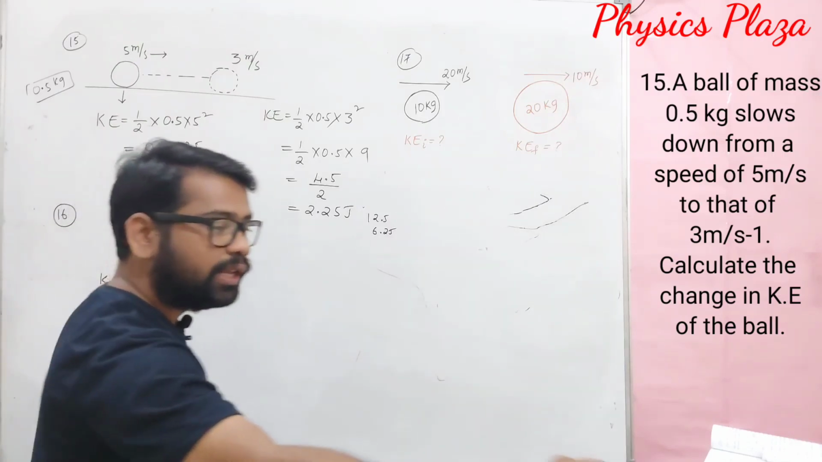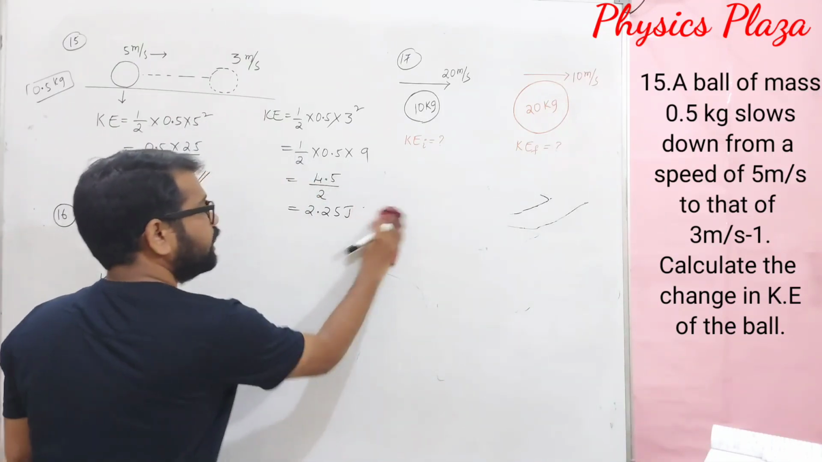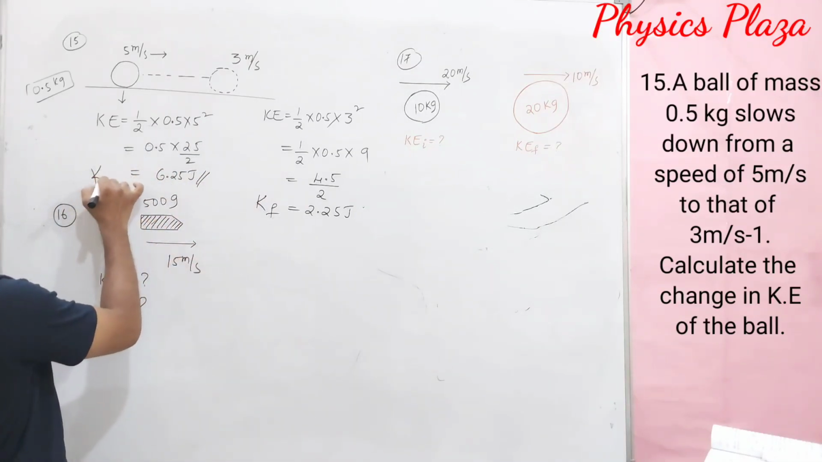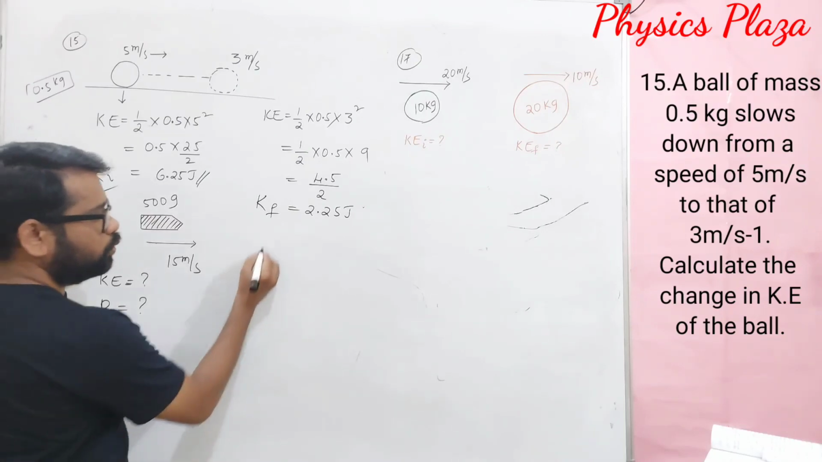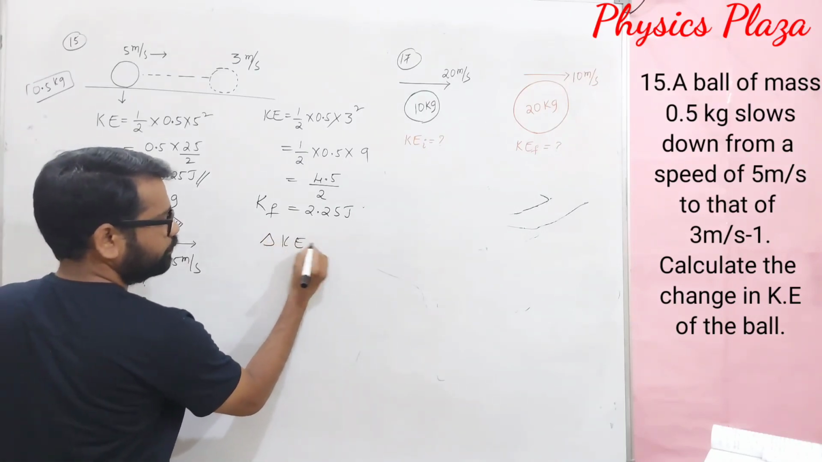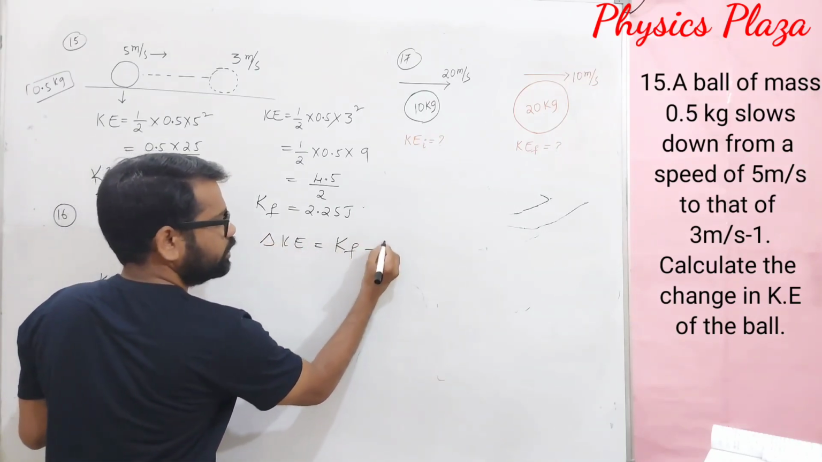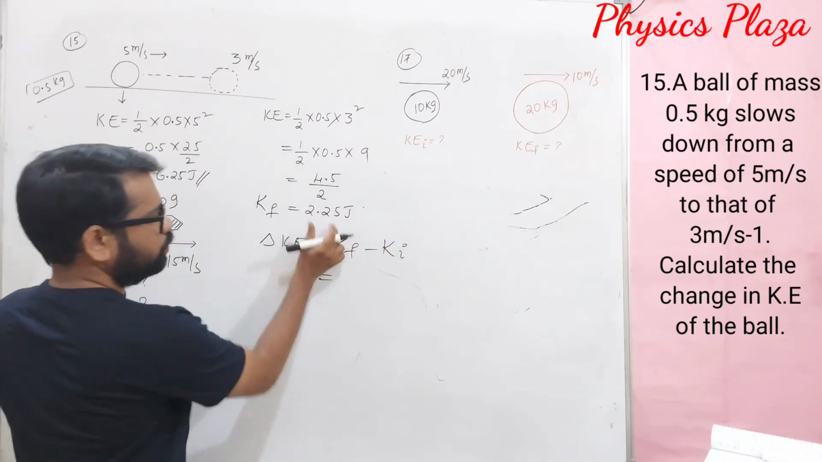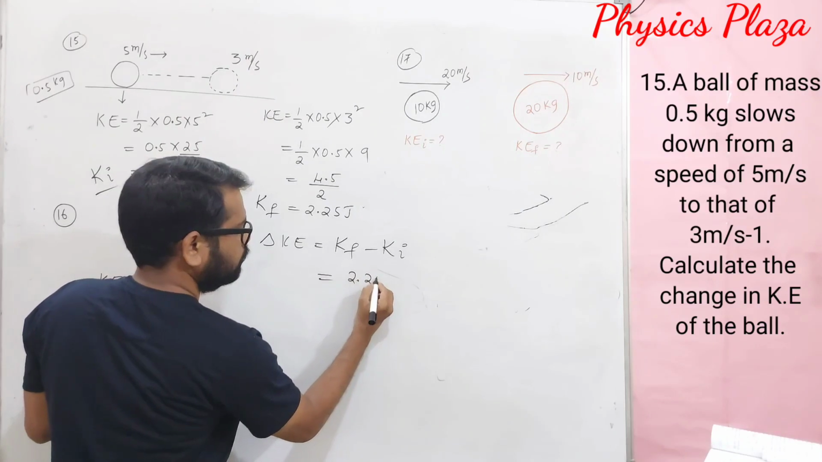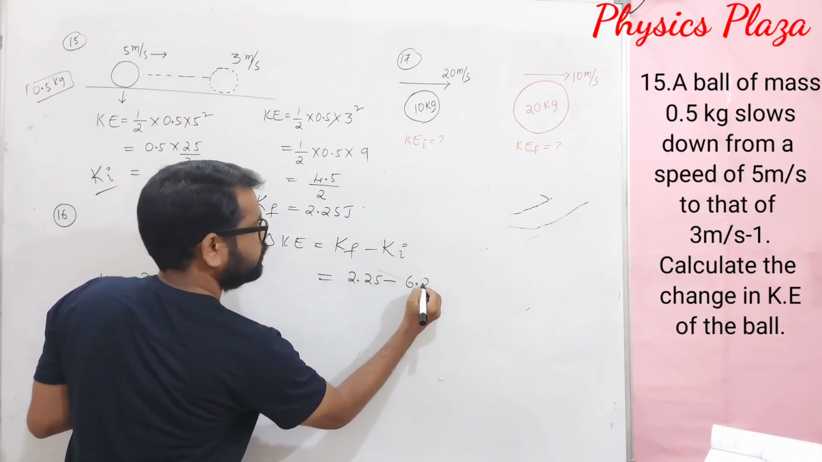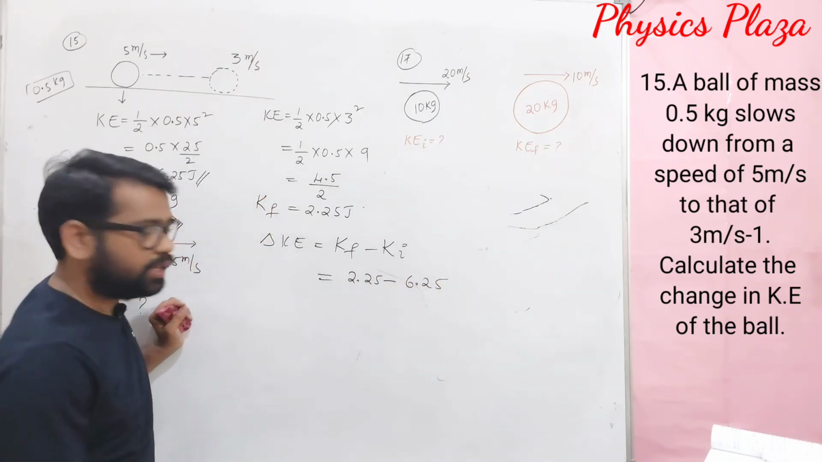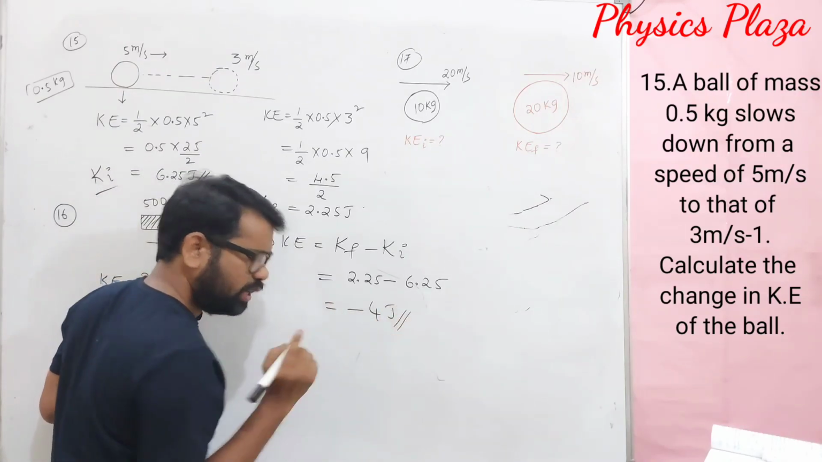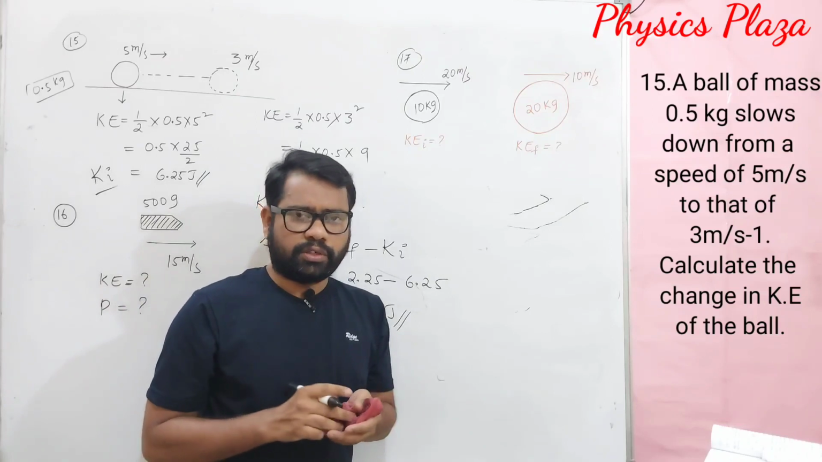2.25 joules. So children, they are asking us to calculate the change in kinetic energy. So this is the final kinetic energy and this is the initial kinetic energy. So change in kinetic energy is equal to final kinetic energy minus initial kinetic energy. So this will be 2.25 minus 6.25. So how much are we getting here? It is minus 4 joule actually. Minus 4.